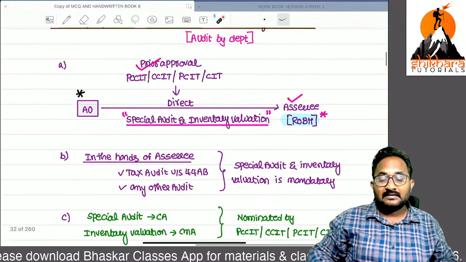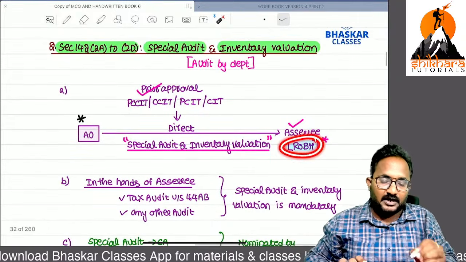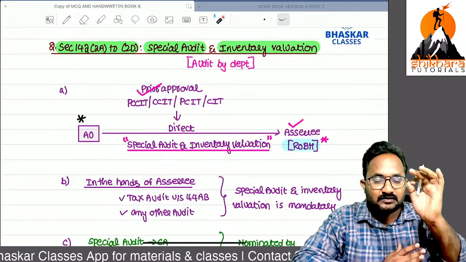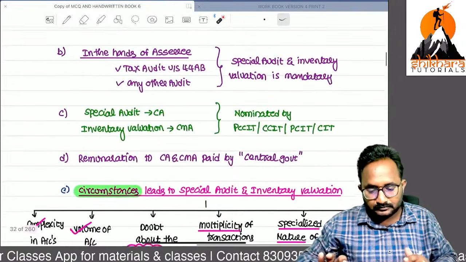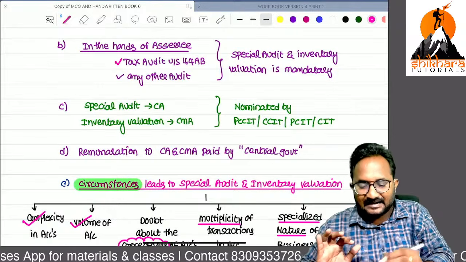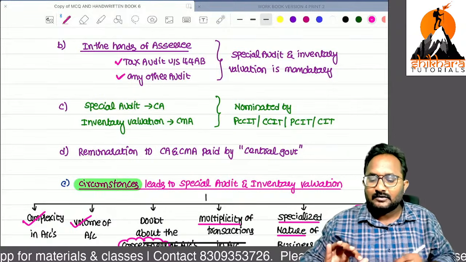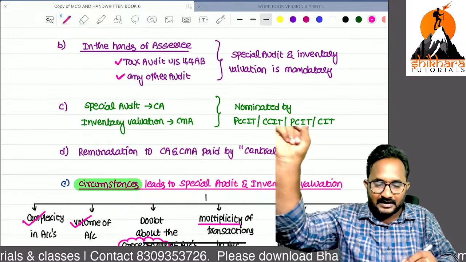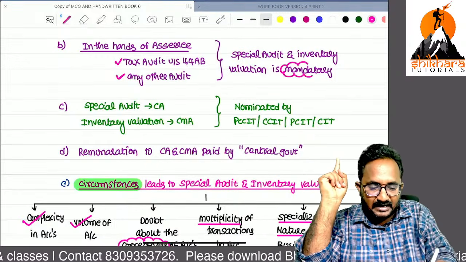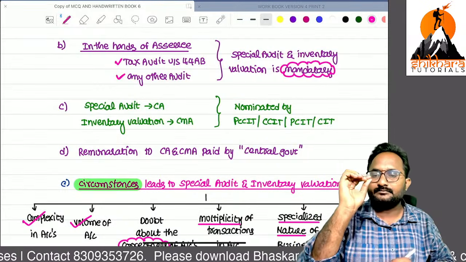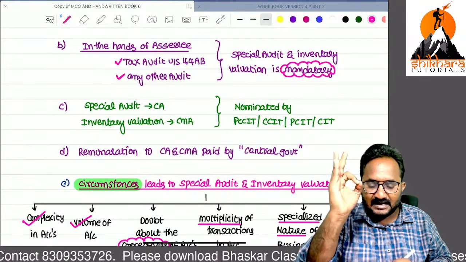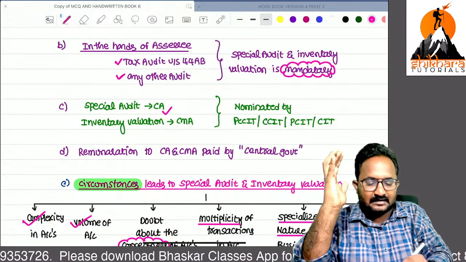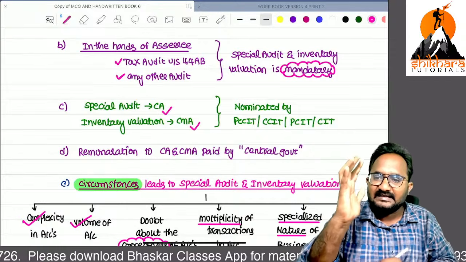Otherwise, without giving that opportunity of being heard to that SSC, if you are directing the special audit or inventory valuation, that is invalid. Sir, already in the hands of SC tax audit conducted, other audits also conducted, sir. But if AO directs with the prior approval of higher authorities, special audit and inventory valuation is mandatory. Special audit can be done by CA, sir. Inventory valuation can be done by the CMA.